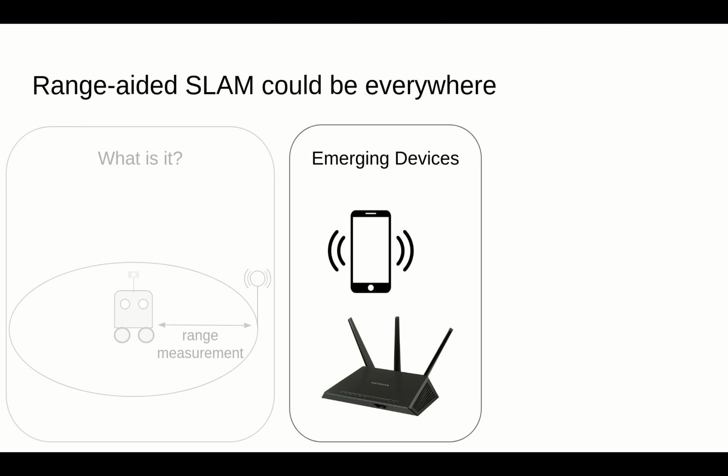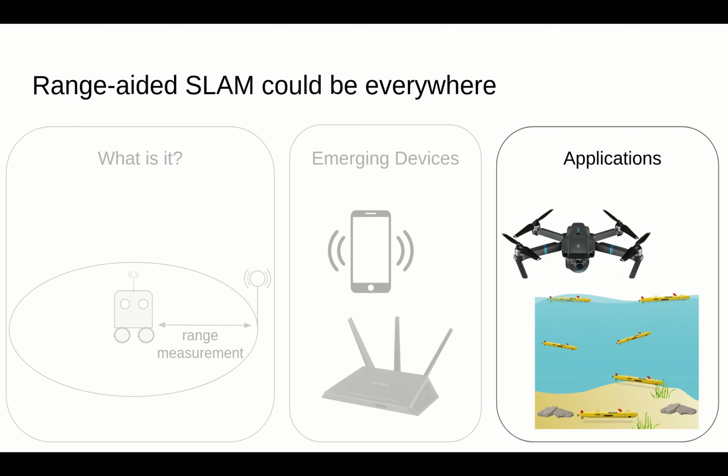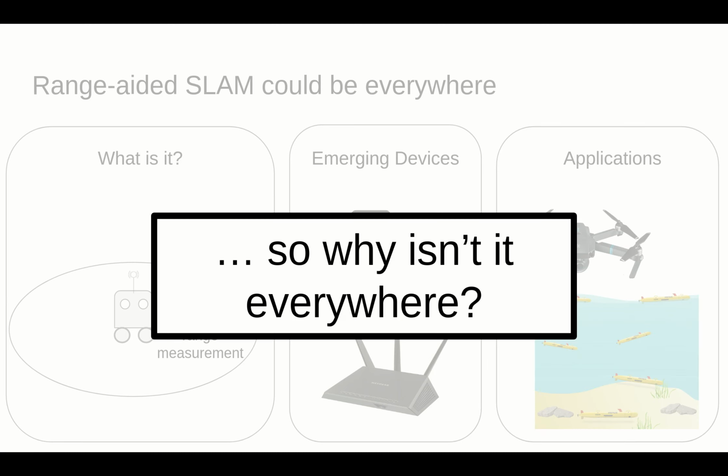These are things such as modern cell phones, which are being equipped with ultra-wideband chips, or even Wi-Fi access points. Each of these devices can obtain time-of-flight range measurements. Additionally, range-aided navigation poses substantial benefits in a wide range of robotic applications. This can be evidenced by the increased use of ultra-wideband ranging on drone platforms and the common usage of acoustic ranging in marine navigation. So this begs the question, why don't we see range-aided SLAM everywhere?